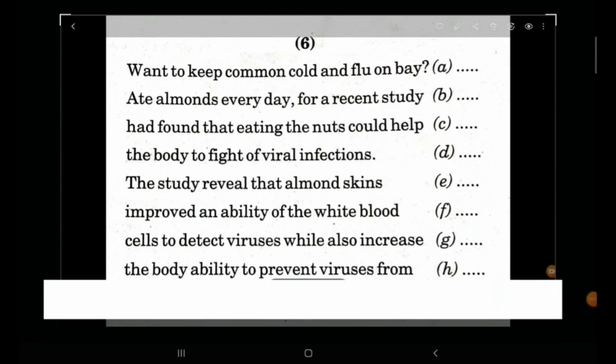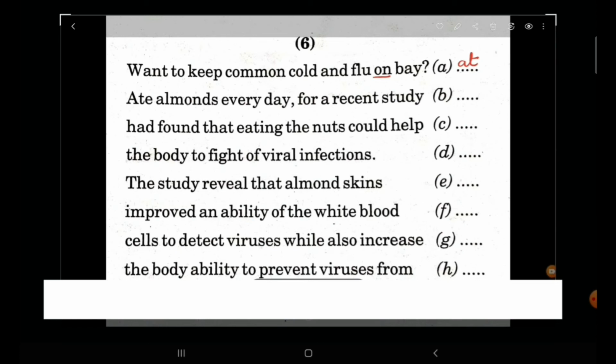Time now to do the sixth passage. Want to keep common cold and flu on bay. The phrase is not on bay, it is always at bay. At bay means at a distance, away.